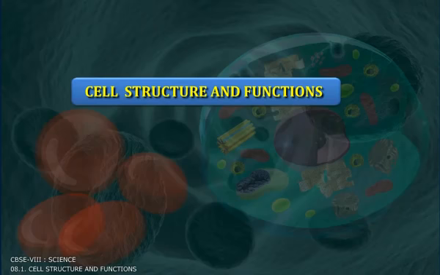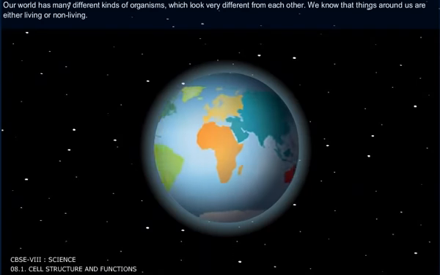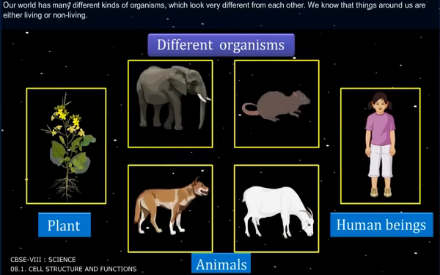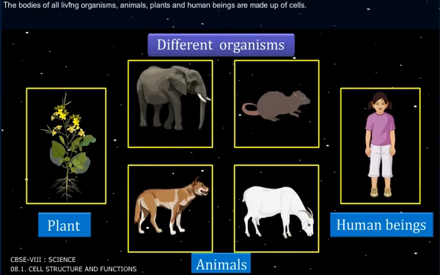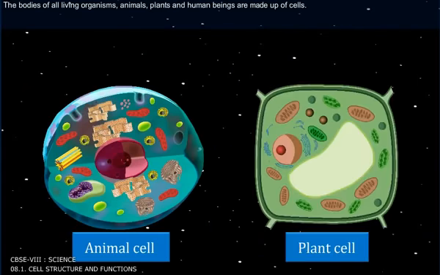Structure and functions. Learning about cell structure. Our world has many different kinds of organisms which look very different from each other. We know that things around us are either living or non-living. The bodies of all living organisms, animals, plants, and human beings are made up of cells.